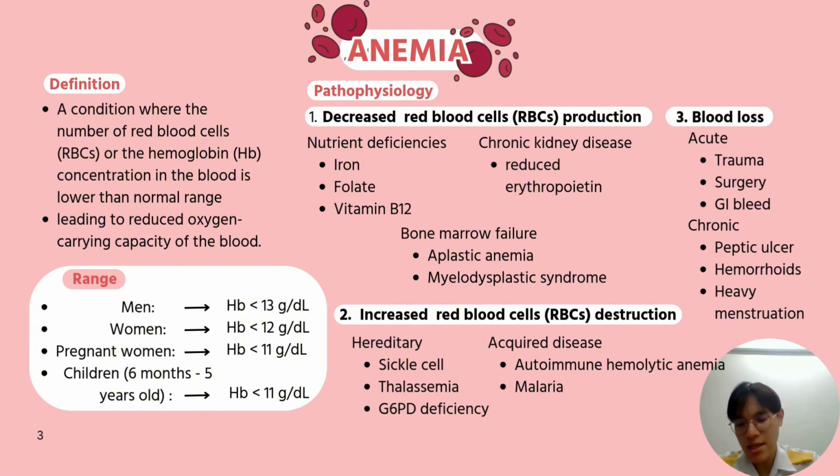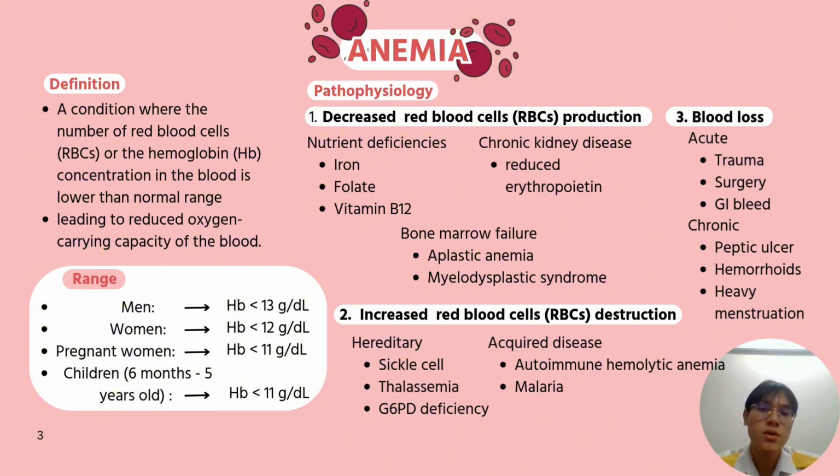So, what is aplastic anemia? Aplastic anemia is a rare but serious bone marrow failure disorder where the bone marrow stops producing enough of all three types of blood cells, like red blood cells itself, white blood cells, and platelets. While myelodysplastic syndrome is actually kind of familiar with aplastic anemia, but this one is focusing on clonal bone marrow disorder, where the bone marrow produces dysplastic or abnormally shaped cells, and this will cause ineffective blood cells.